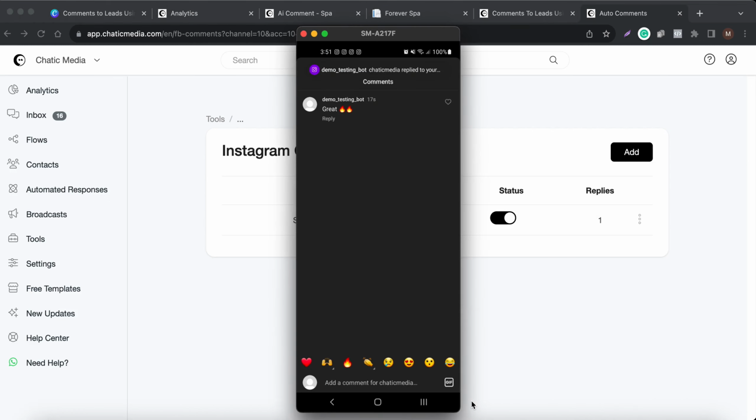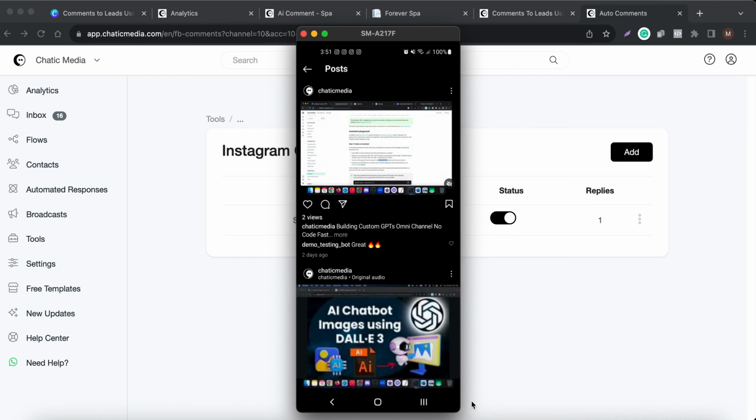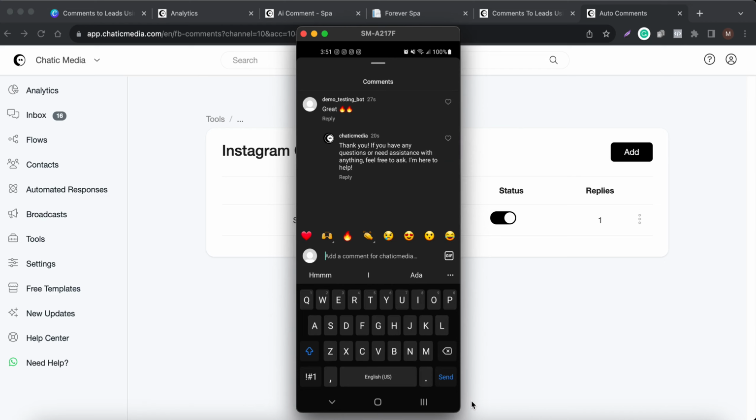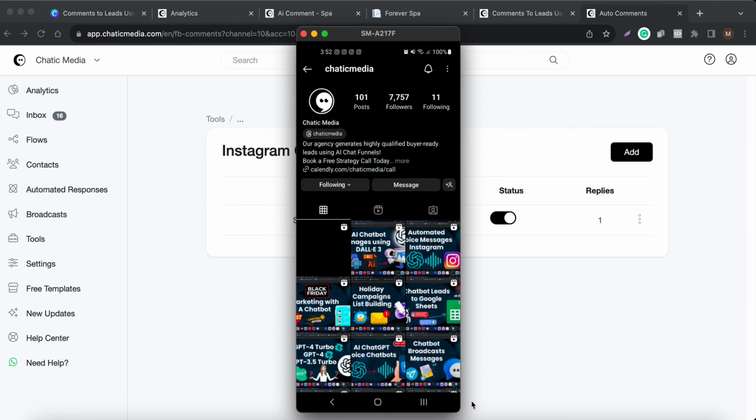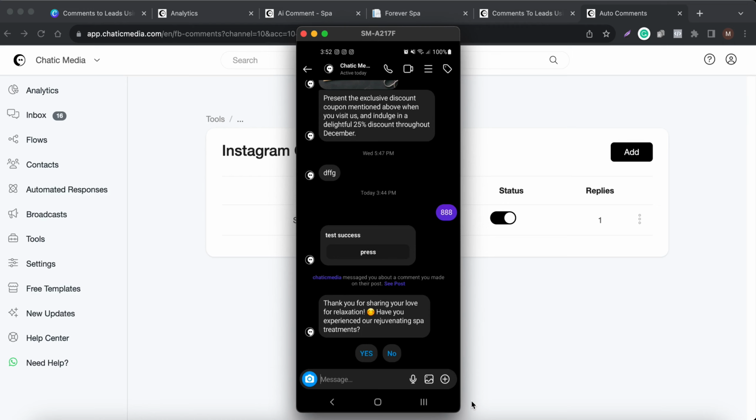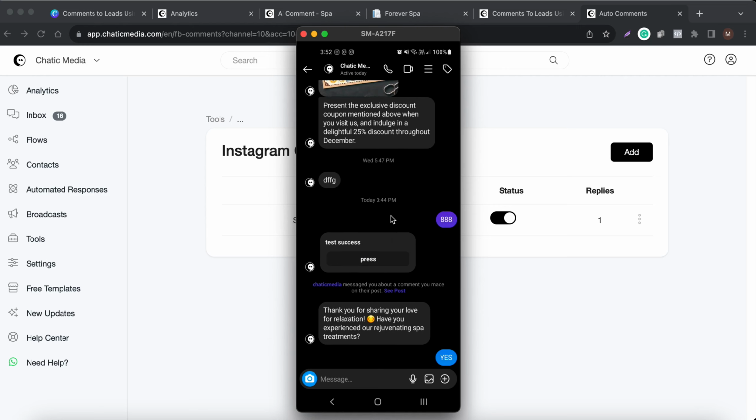So here I commented "great". Let me open this one and see what happens. Thank you. If you have any questions or need assistance, feel free to ask. I'm here to help. If I open this particular DM, it also automatically sent a DM, and it simply says, thank you for sharing your love for relaxation. Have you experienced our spa treatments? As I mentioned, this is related to Forever Spa, so that's why it's asking a question related to the spa business. They can choose yes or no. So let me choose yes and see what happens.